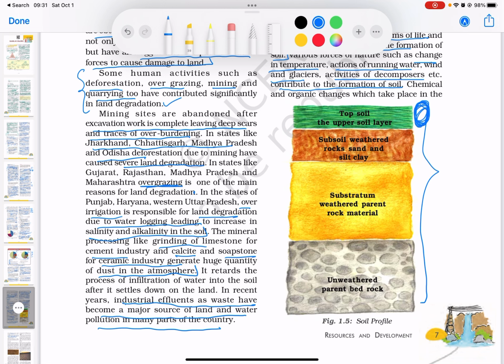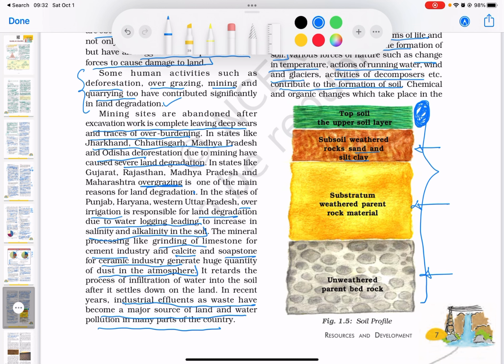This is where most of the plants and all of that grow. Then you have subsoil, the second layer, which mostly consists of weathered rocks, sand and silt clay. Then you have substratum, weathered parent rock material, and then you have a parent bedrock on which the other layers are resting upon.